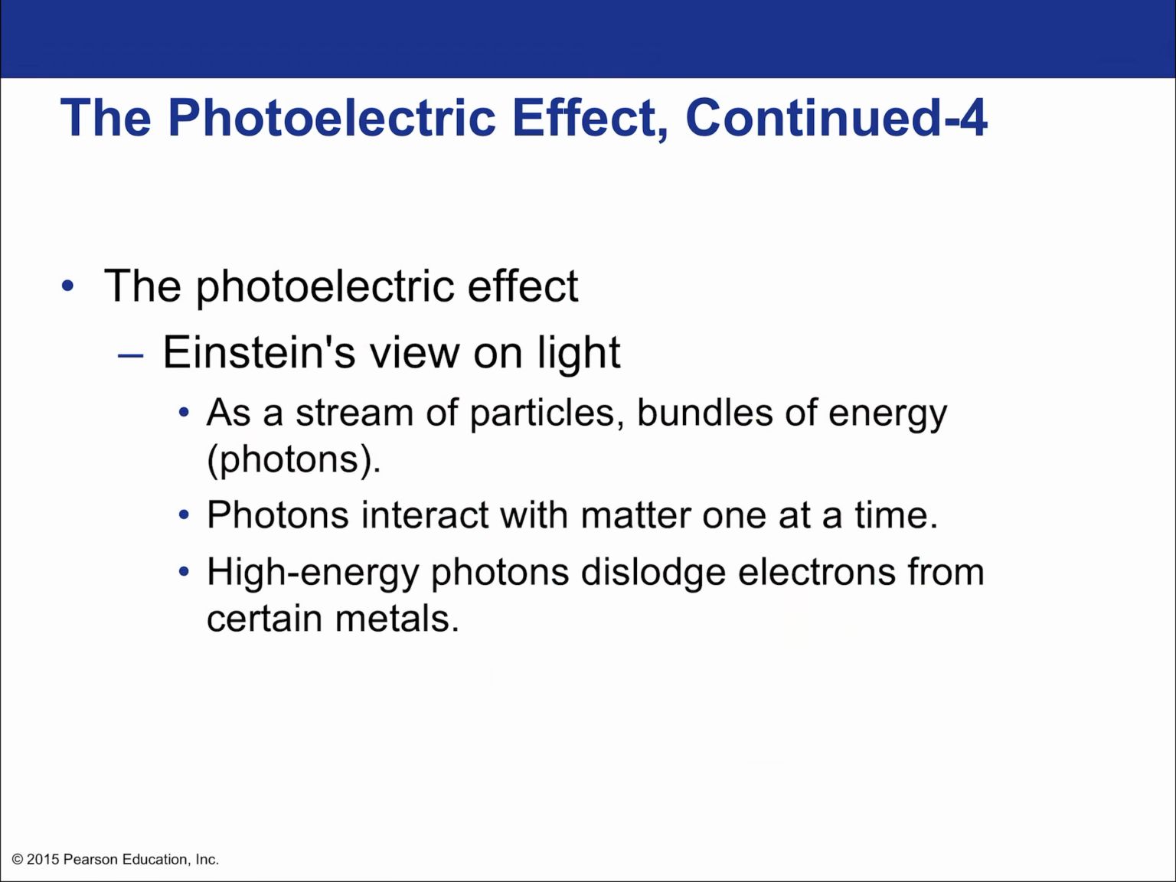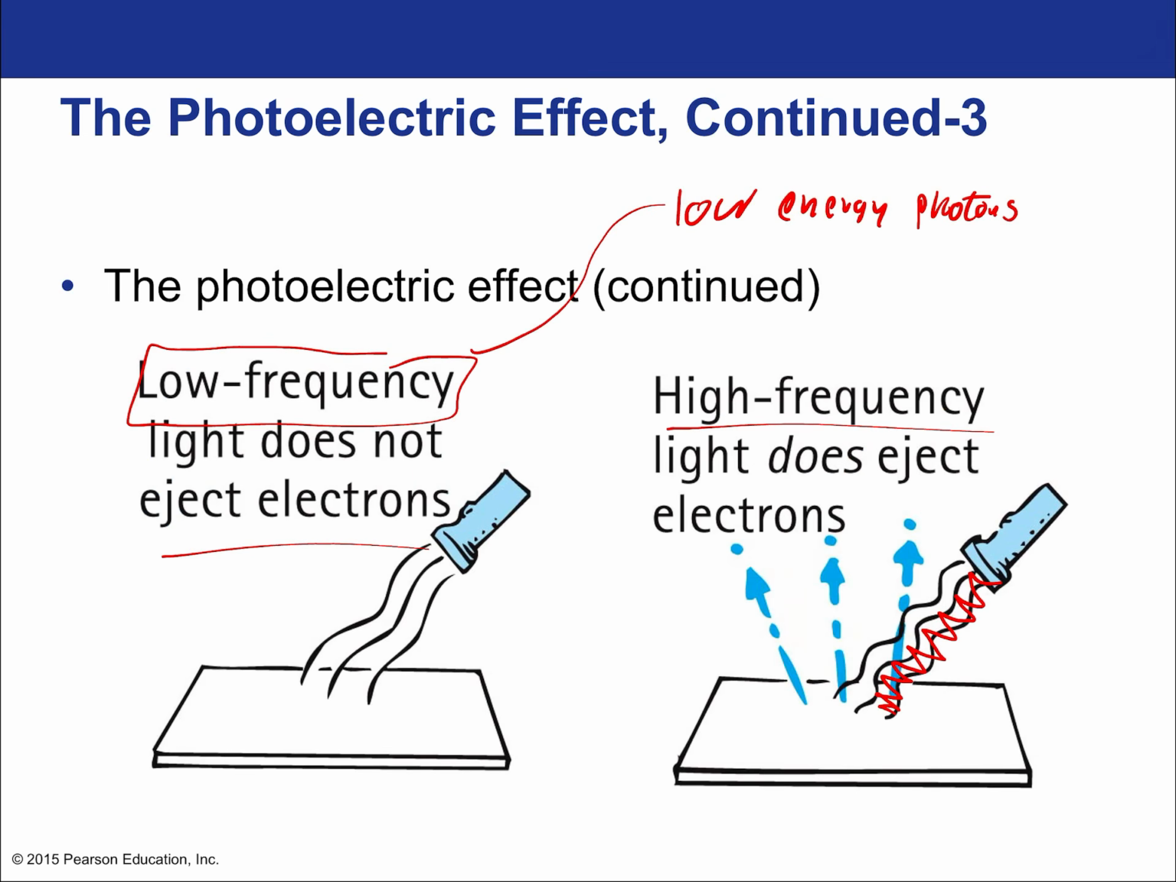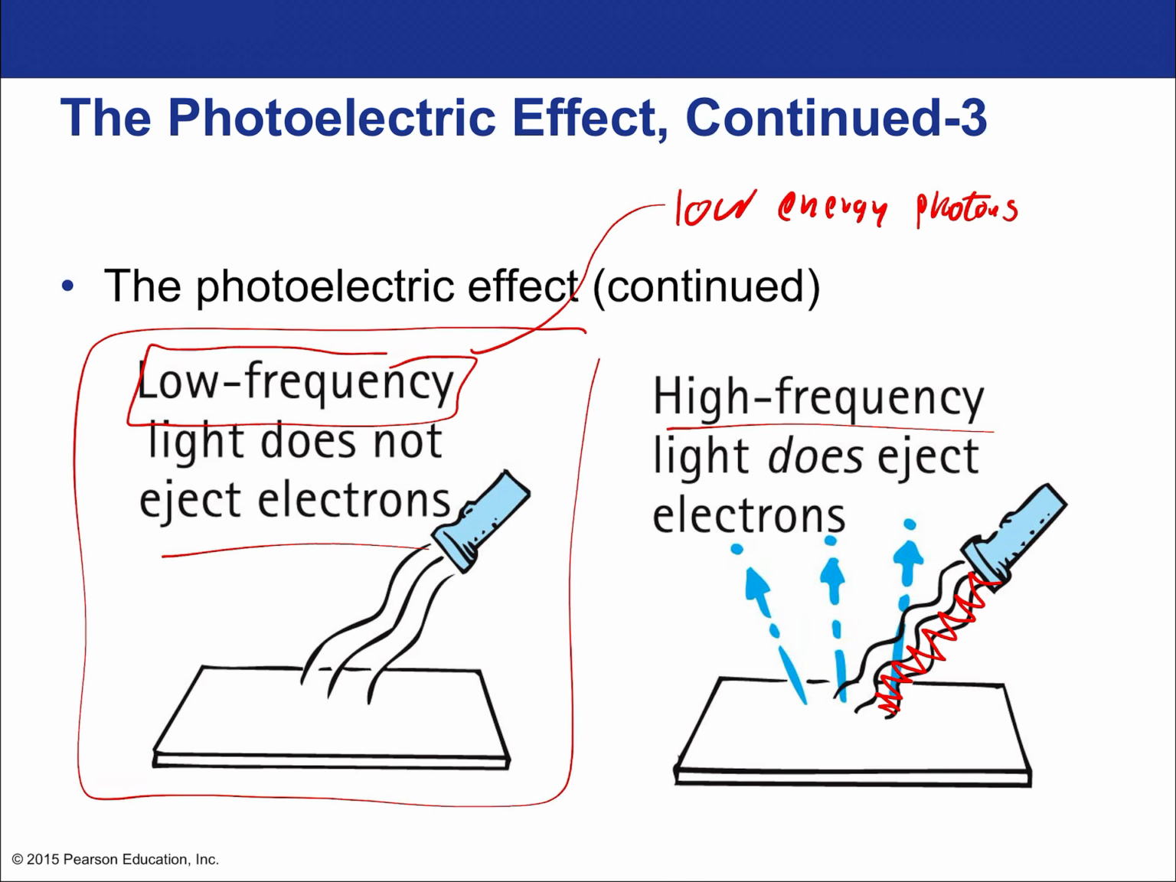Again, if it was a wave, then it wouldn't be like a collision. It would just be gradual heating of the metal, but that would free electrons. So this right here, this behavior of having a threshold, is pointing to particle behavior.